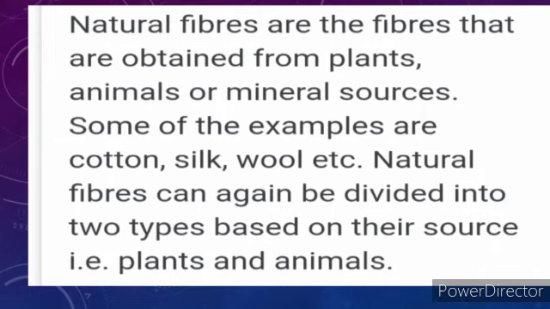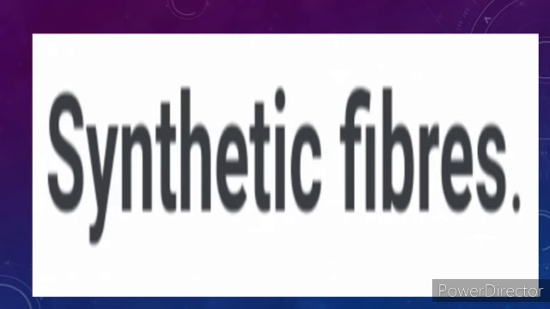Now in this slide we will read about synthetic fibers. Synthetic fibers are those which are obtained through different types of chemical processes in the industries. They are also known as human made fibers.